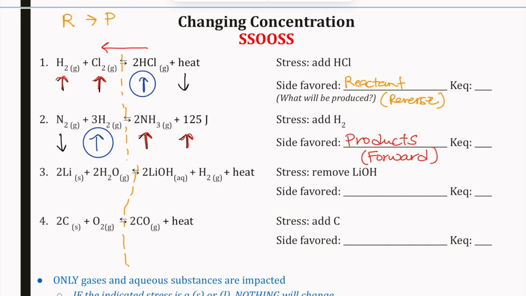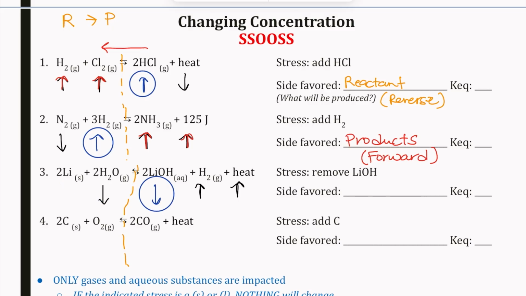If you want, take a minute and try the next one on your own. Removing LiOH. As I look at this, how is everything else going to respond? Well, same side opposite: if I have less LiOH, that means I'm going to have more hydrogen, more heat. Opposite side same: with less lithium hydroxide, I'm going to be able to make less water.